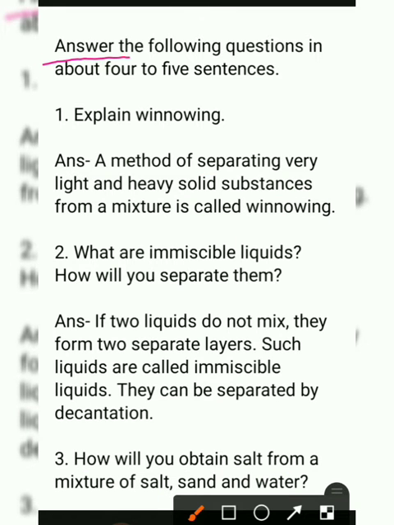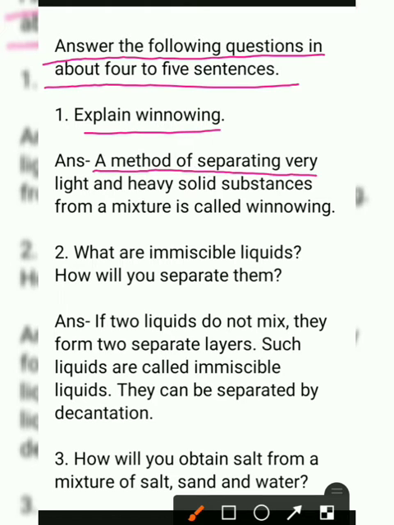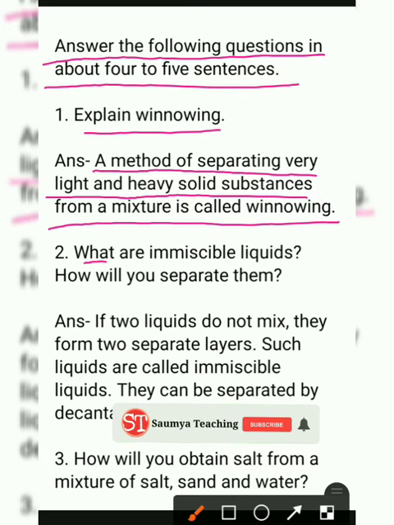Answer the following questions in about 4 to 5 sentences. Question number 1. Explain winnowing. Answer: a method of separating very light and heavy solid substances from a mixture is called winnowing. Question number 2. What are immiscible liquids? How will you separate them?